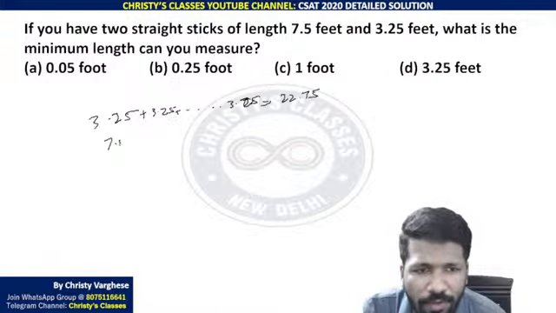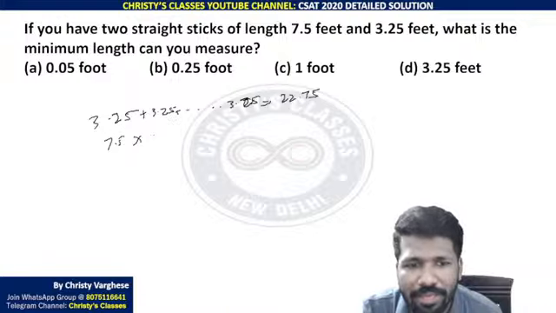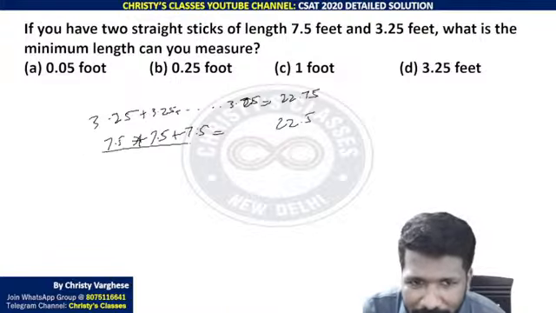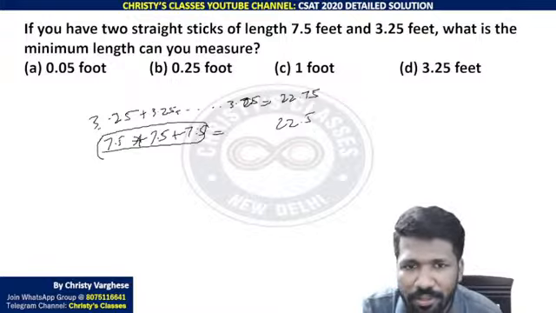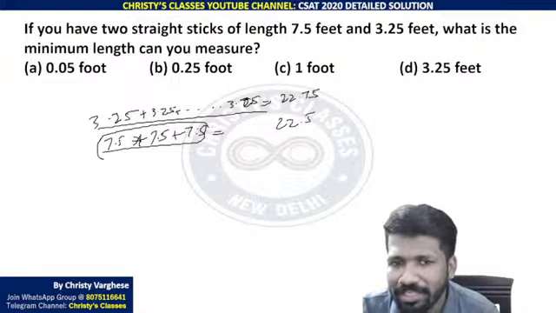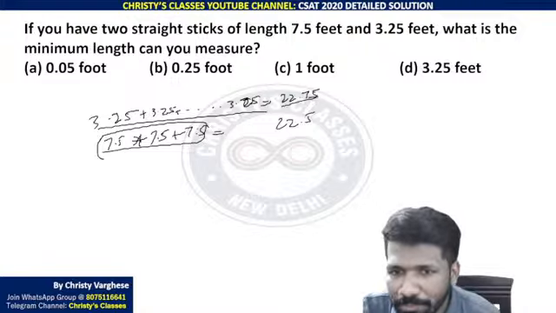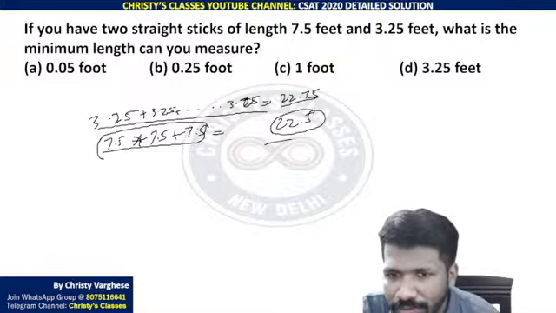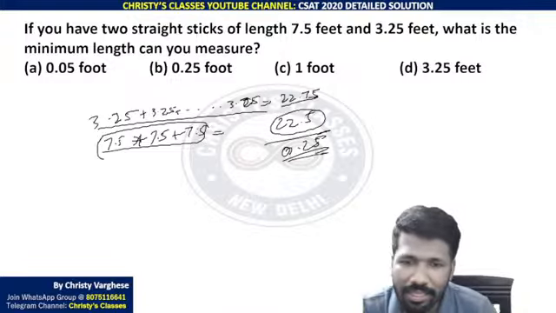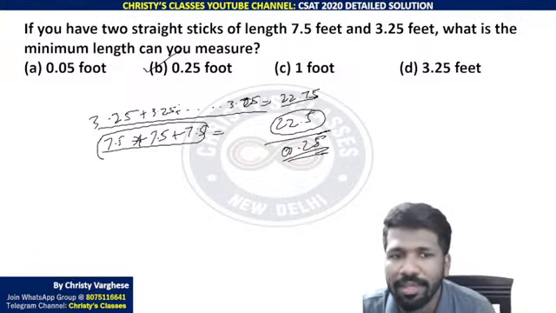And 7.5 if you are keeping 3 times, 7.5 plus 7.5 plus 7.5, what will you be getting? 22.5. You know that 3 times this is 22.5, 7 times this is 22.75. And if you keep it adjacent, if you subtract this, you are getting 0.25 now. Are you all understanding this? This is how 0.25 can be calculated.